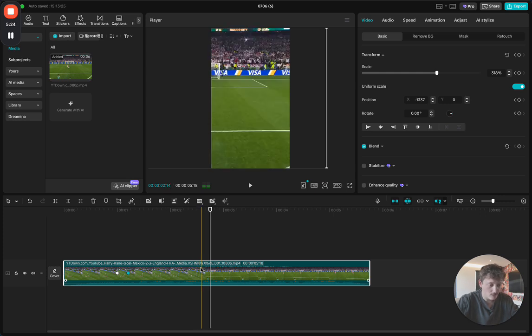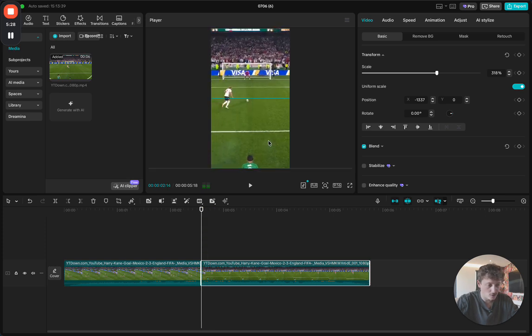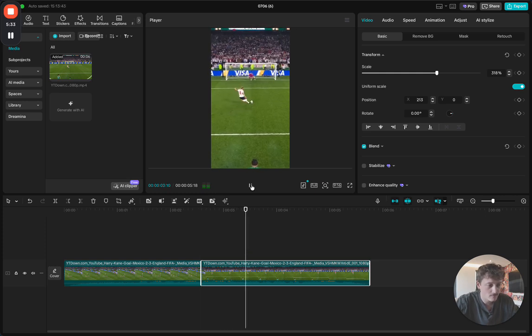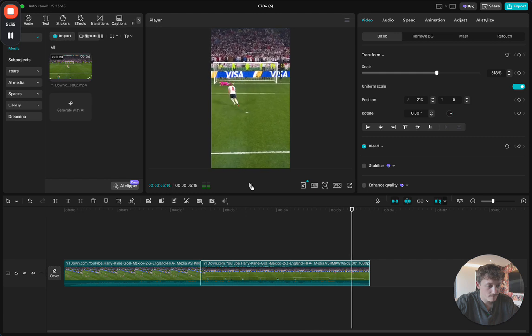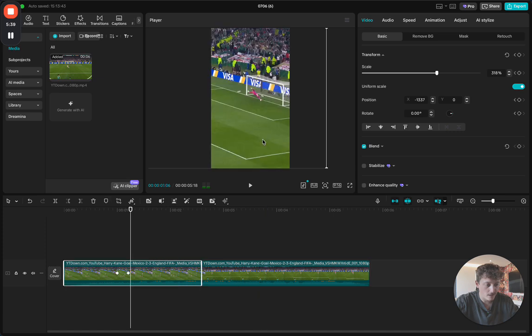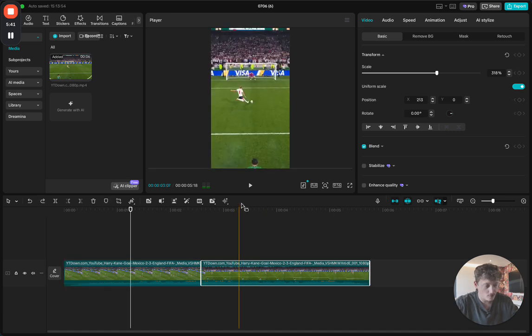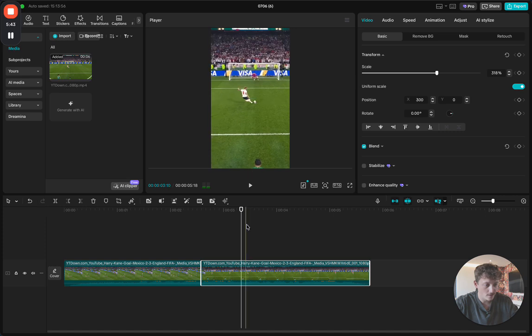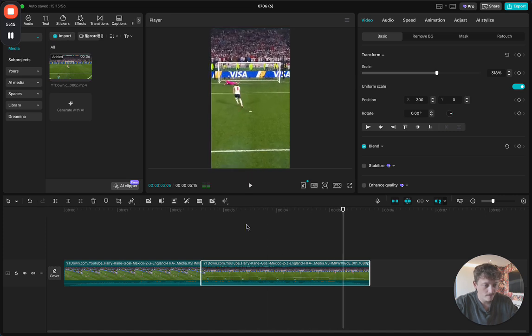So I'm going to press Command B on my laptop. And now we have our new shot, which is going to be lined up. We want to make sure it's in the center. And again, if we play this, Kane, who strikes again for the Three Lions, bang, and then he goes ahead and scores. So I'm pretty happy with how that clip now looks. One thing I'm going to do is come into this one and move it slightly this way. Strikes again for the Three Lions.